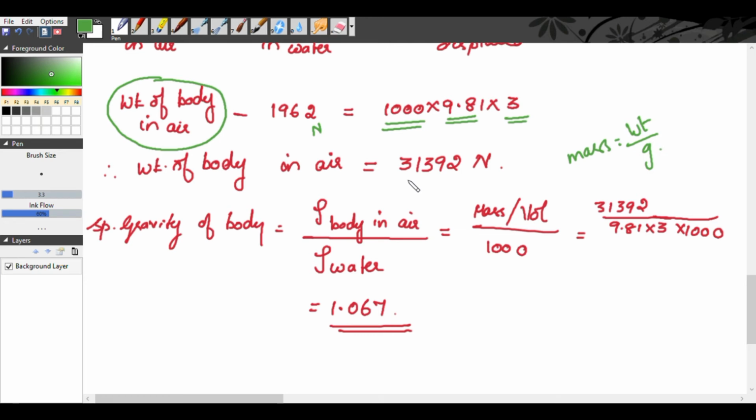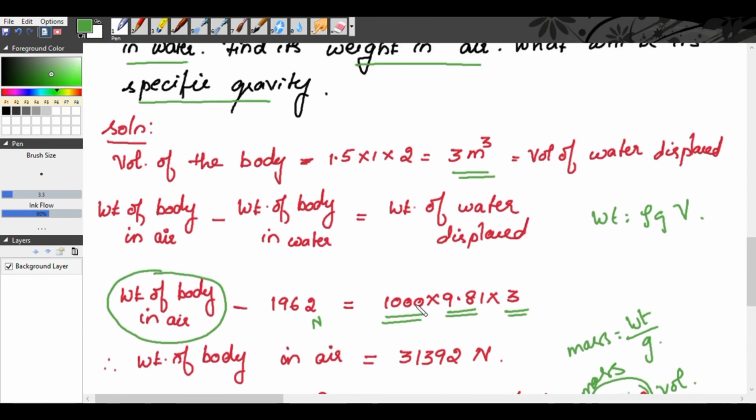So weight is 31,392. Okay, this is weight. Gravity is 9.81. So this is our mass. This is our mass divided by volume, and then divided by the density of water, this 1000. So we get 1.067. This does not have any unit. Now we will move on to the next problem.